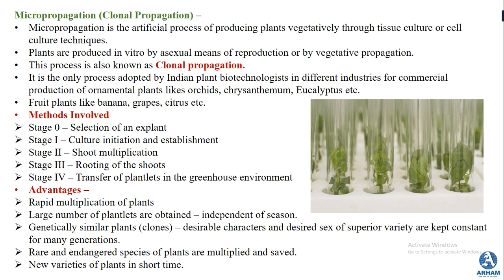So till stage 3, the plants are grown in proper aseptic laboratory conditions. Once the rooting of the plantlets has taken place, these rooted plants are separated and then transferred to the greenhouse environment. So these are the stages involved in the micropropagation technique.